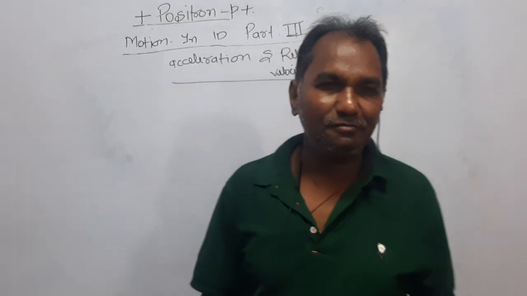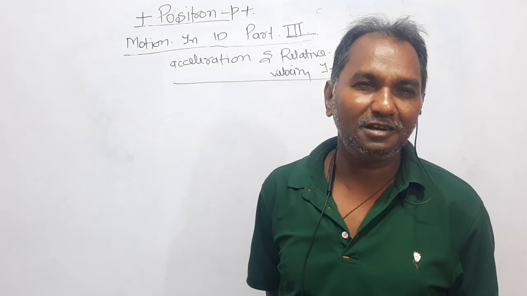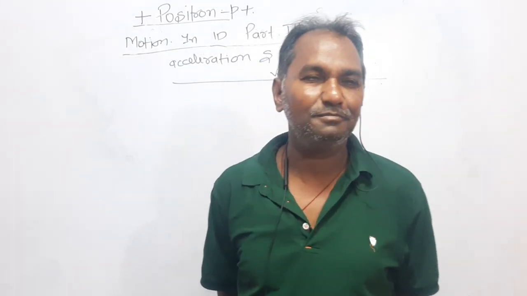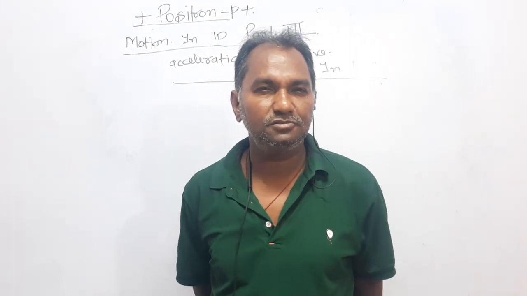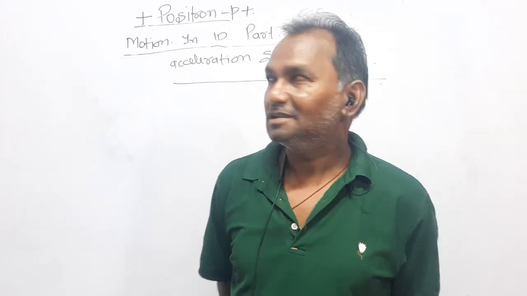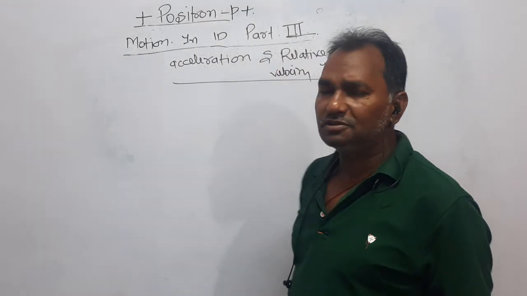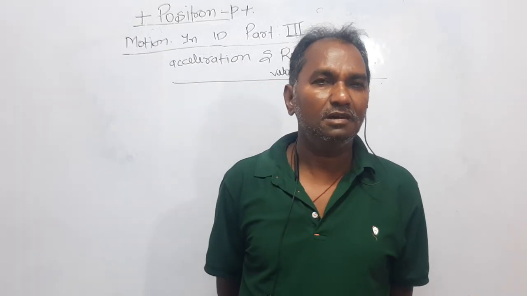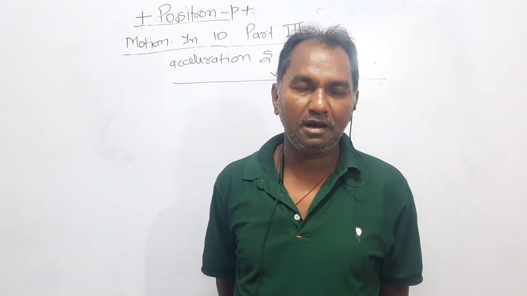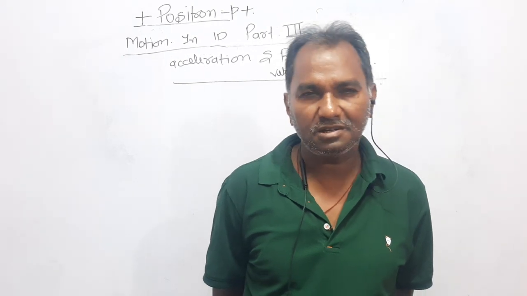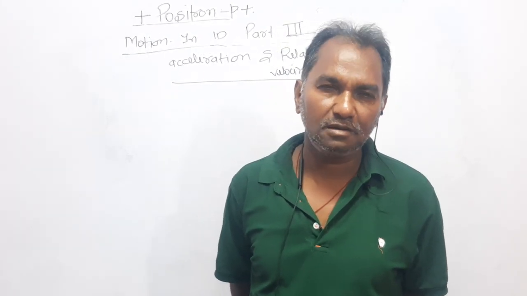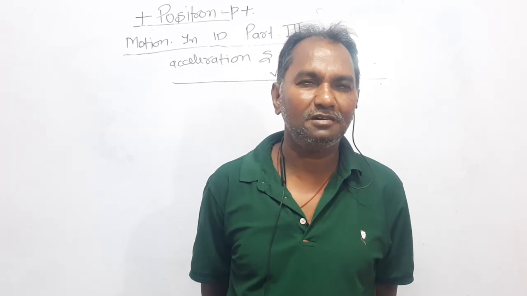Dear students, in most of the videos I used to tell you why the name of my channel is Positron. Once again I'm telling you. Every fundamental particle, like electron, proton and neutron, has its antiparticle. In a similar way, positron is the antiparticle of electron. Electron is negatively charged and positron is positively charged, and the mass of electron and positron is the same. That is why it is called positron, and that's why the name of my channel is Positron.